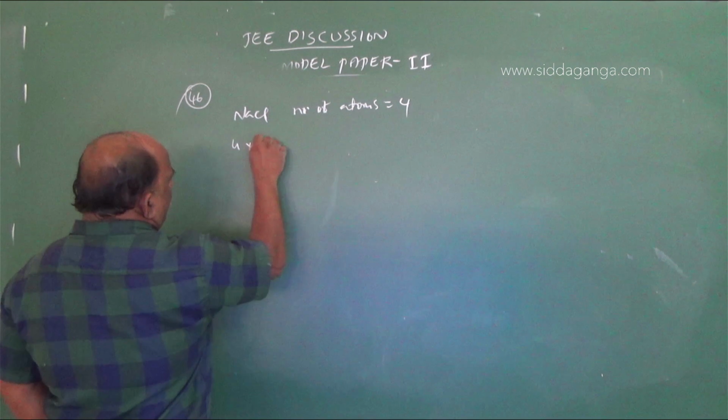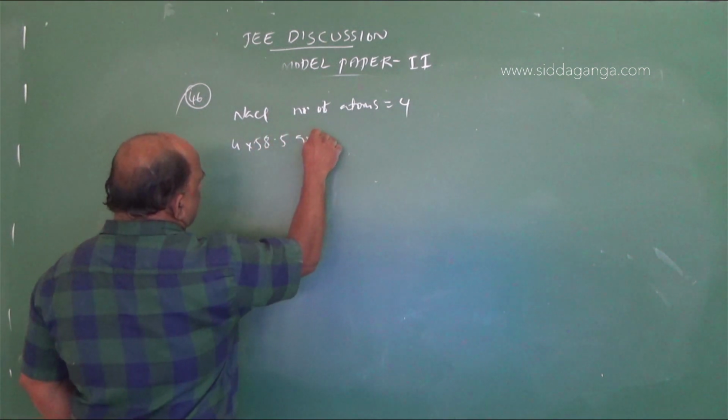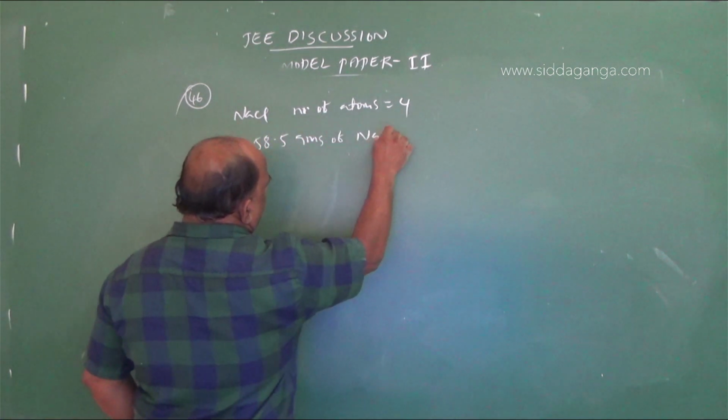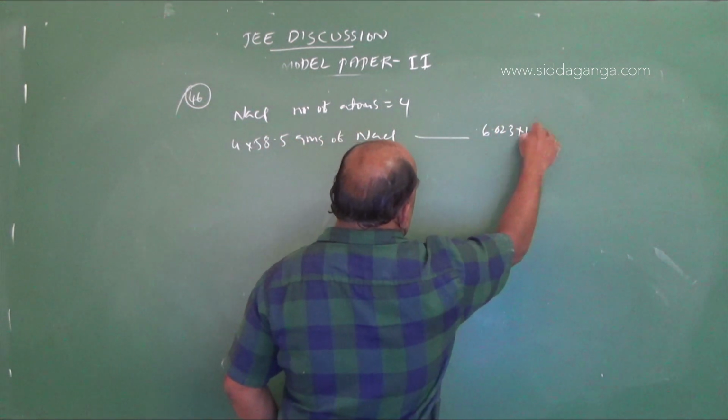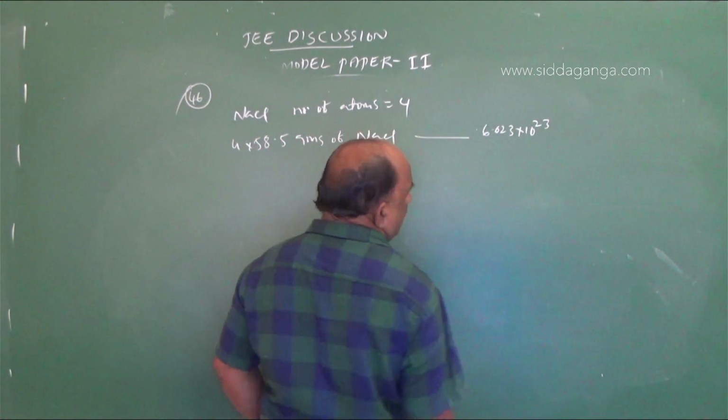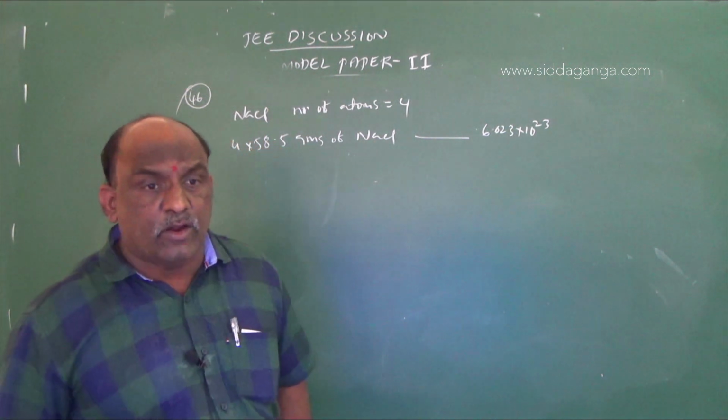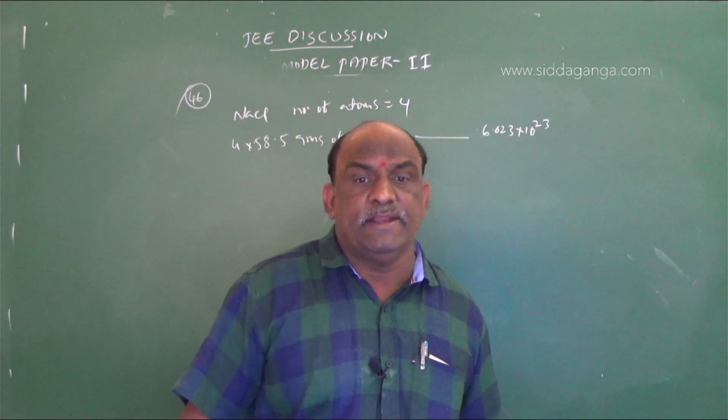4 into 58.5 grams of NaCl is equal to 6.023 into 10 power 23, that is, Avogadro number of unit cells of cube shaped ideal crystals of NaCl.